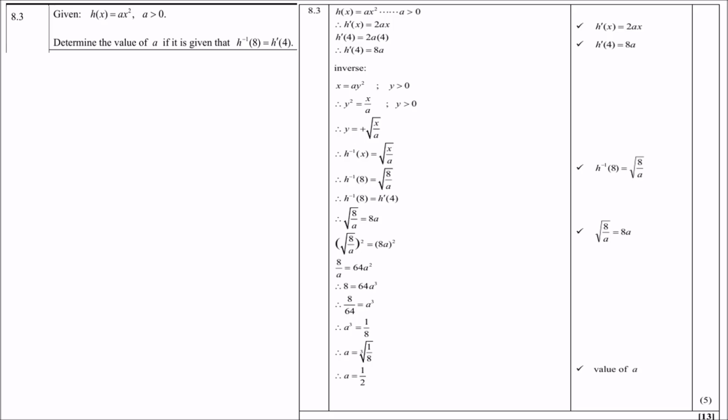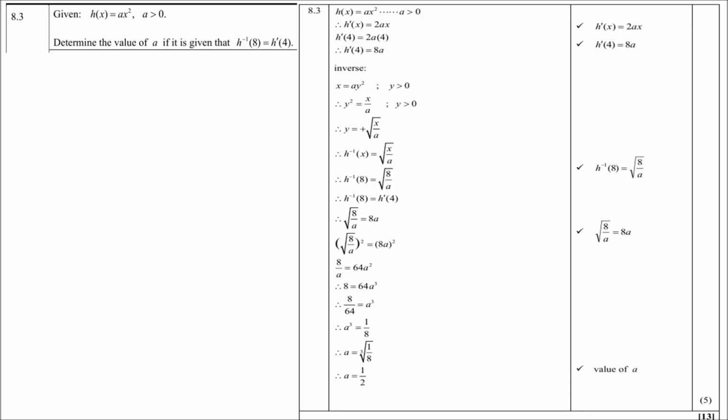Determine the value of a if it is given that the inverse, be careful now, that is not derivative, that's the inverse of h at 8 equals the derivative of h at 4. So don't confuse the two now. Here we have the inverse of h at the point x equals 8, equals the derivative of h at the point x equals 4.